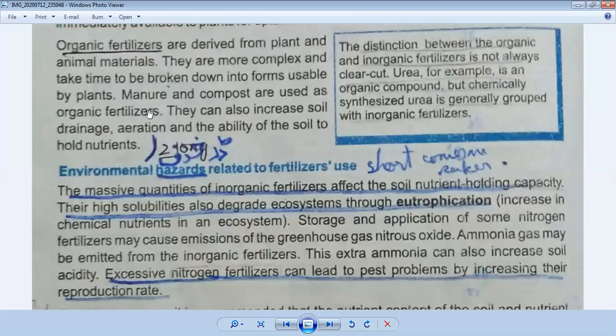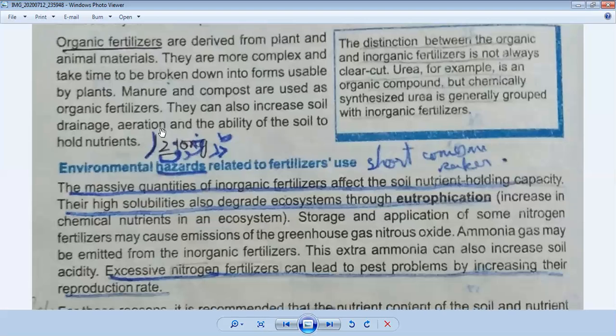Okay, so we will see in the book. They can also increase soil drainage, aeration, and the ability of the soil to hold nutrients. Okay, so what is the importance of organic? Organic have less salt, so their large amount can be applied without injury to plant roots. Okay, this point is not written in your book. First, the importance of organic fertilizer: they increase the soil drainage, aeration. Second point, it has the ability of the soil to hold nutrients.